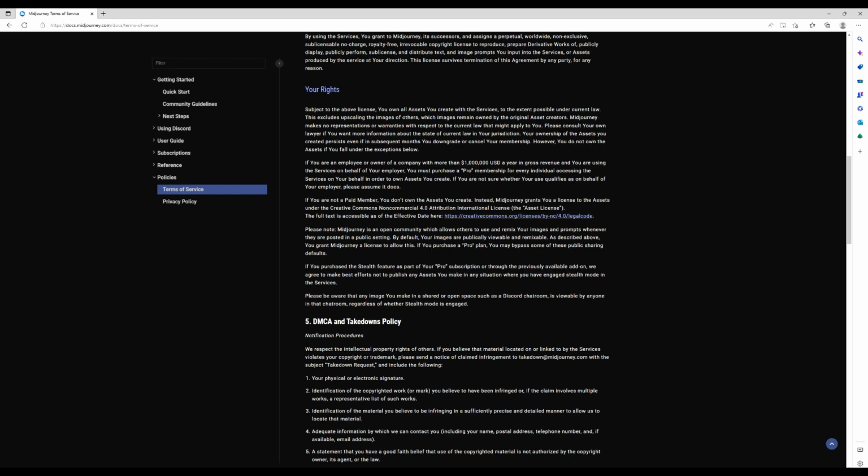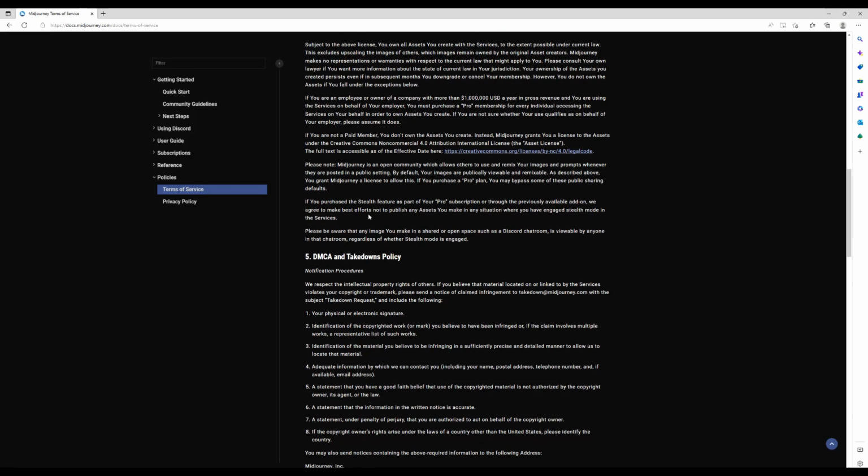If you are not a paid member, you don't own the assets you create. Instead, Midjourney grants you a license to the assets under the Creative Commons Non-Commercial 4.0 Attribution International License. License grant.